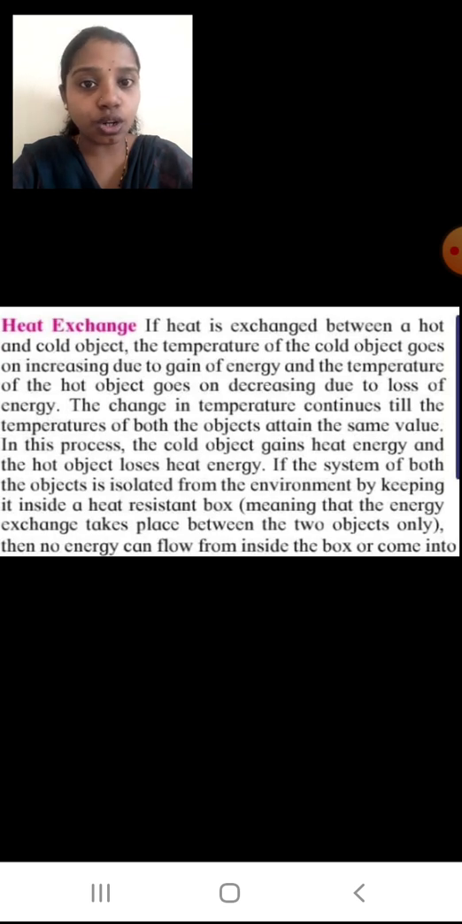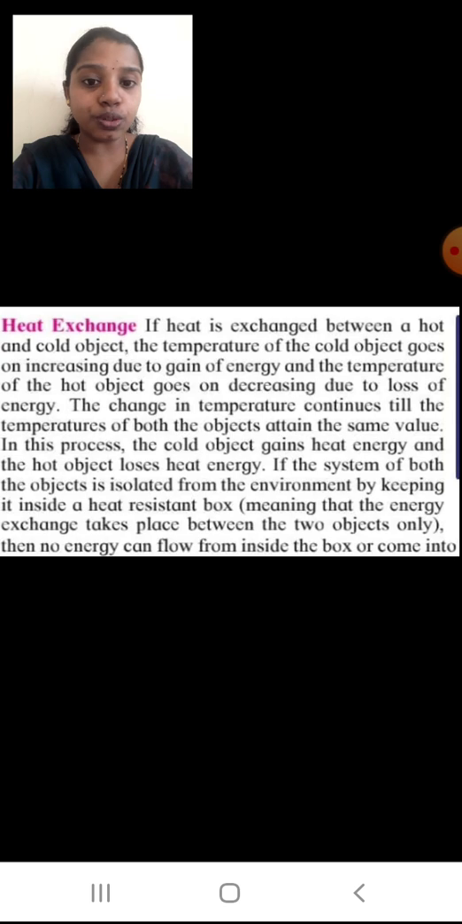Yes, if the cold object is taking the heat, its temperature will increase, and if the hot object is giving the heat, its temperature will decrease. The change in temperature continues till the temperature of both the objects attains the same value. In the process, the cold object gains heat energy and the hot object loses heat energy.